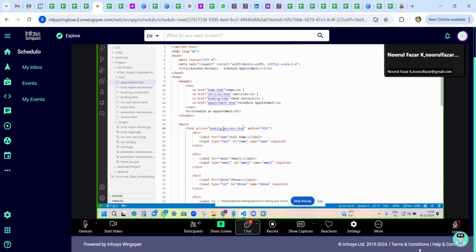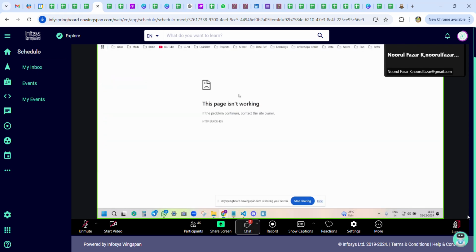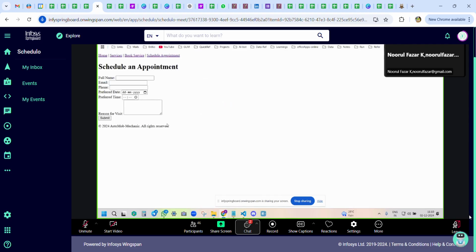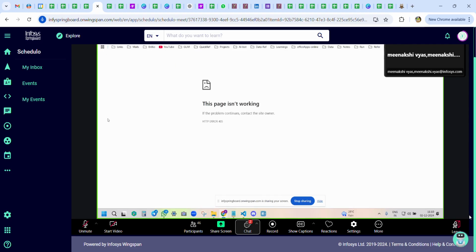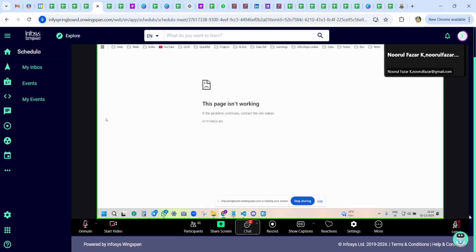I gave auto save. No, can you refresh the page? Booking dash success is still opening. Can you see in the browser? Okay. So that means the linked file is not the same one you are referring to.